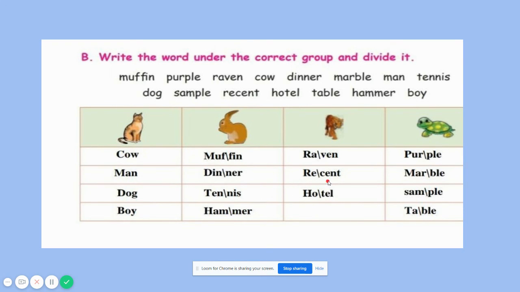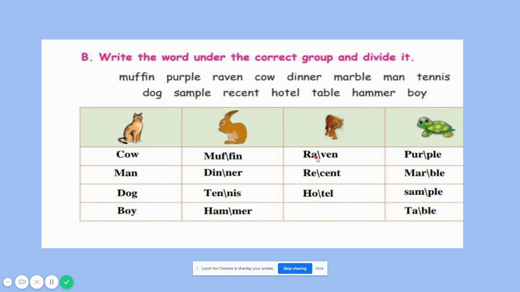Yes. Next is, see, raven, recent, and hotel. So if we have two vowel sounds in a word, then we need to divide after the first vowel sound. So in the word raven, we are having A and E as the vowel sounds.